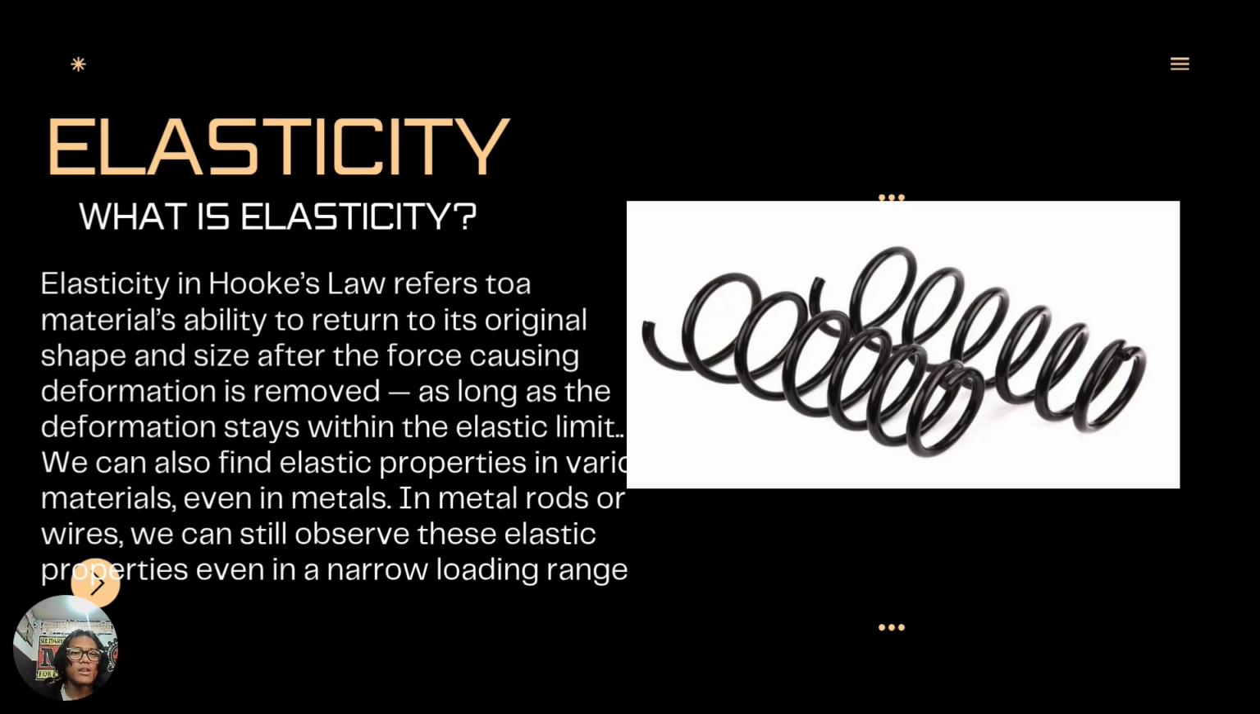Elasticity. What is elasticity? Elasticity in Hooke's law refers to a material's ability to return to its original shape and size after the force causing deformation is removed, as long as the deformation stays within the elastic limit. We can also find elastic properties in various materials, even in metals. In metal rods or wires, we can still observe these elastic properties even in a narrow loading range.